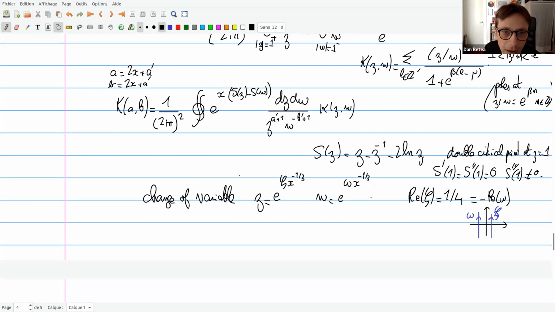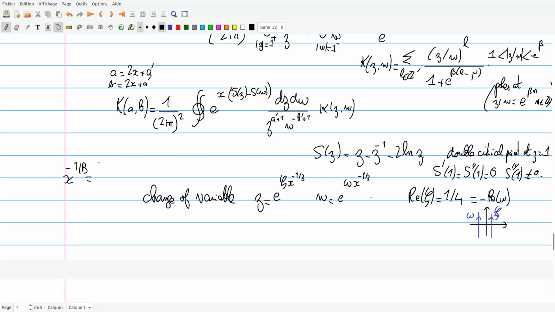Shouldn't there be a b in the change of variables somewhere? No, actually I've absorbed it. Look, I wrote it here with x, but of course you can put the b back using the relation that e to the minus something equals beta over b. So you can, if you prefer, write it with beta over b. That's the same. Yes.